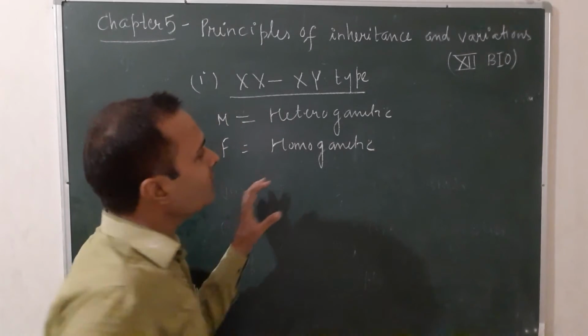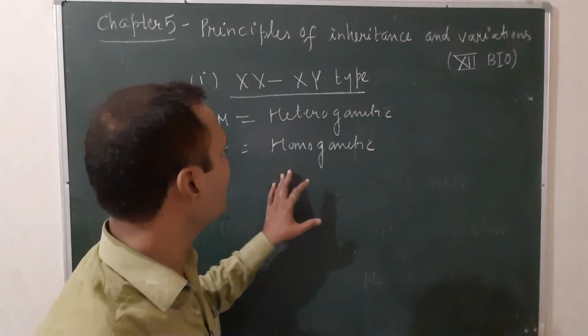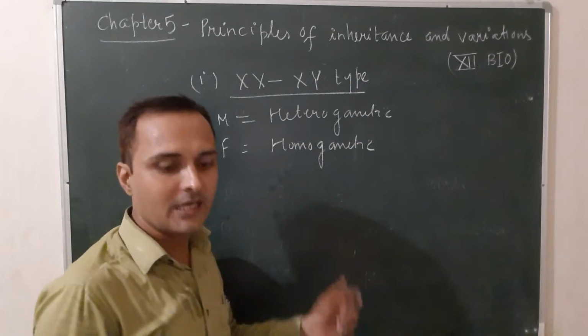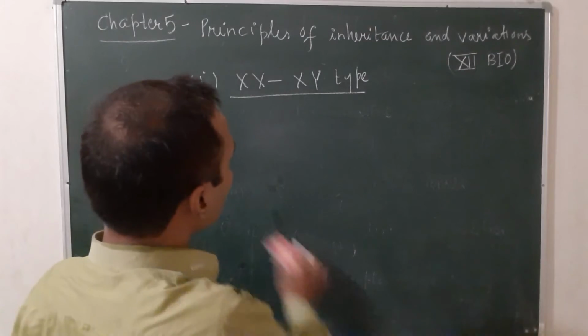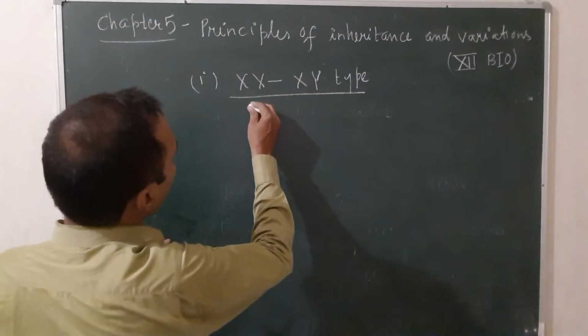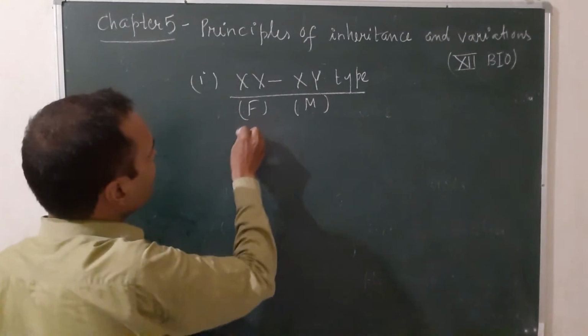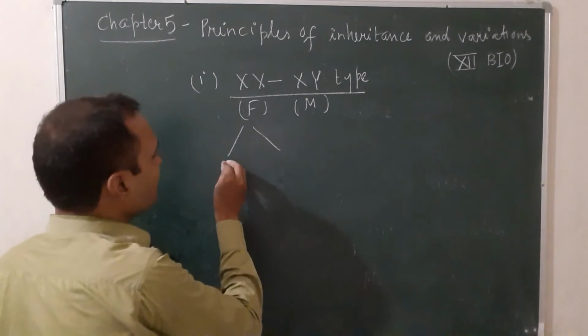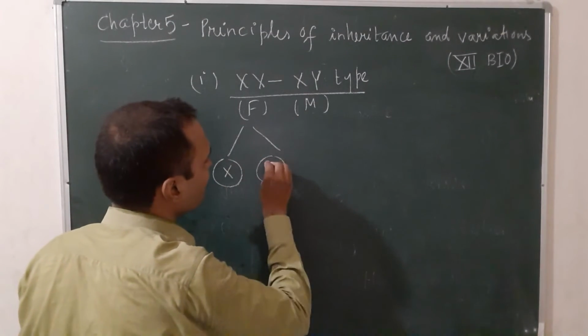Human male produces 2 types of sperms having X and Y chromosome, and the human female produces only one type of egg having X chromosome.